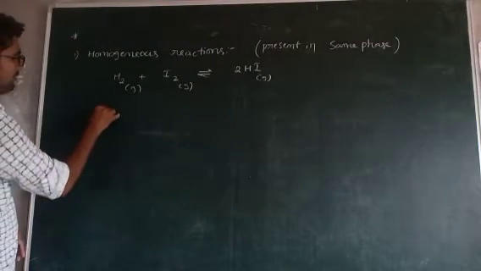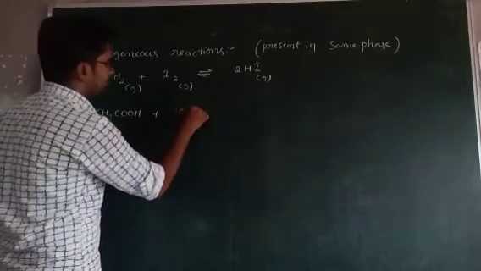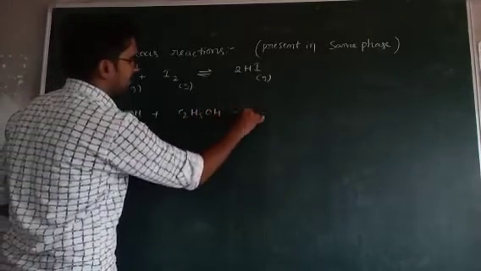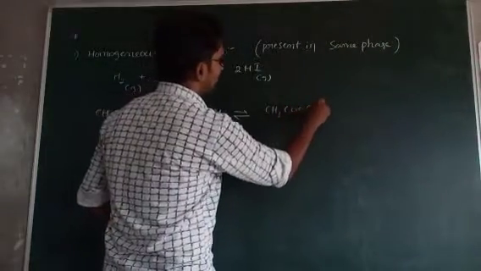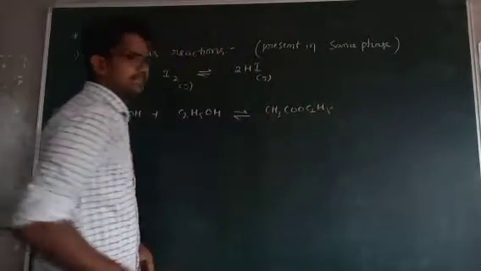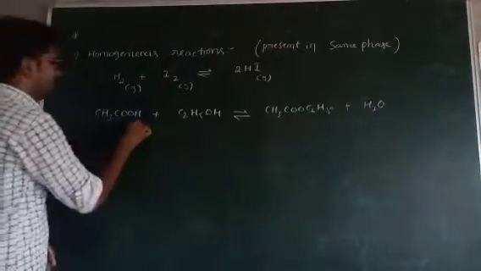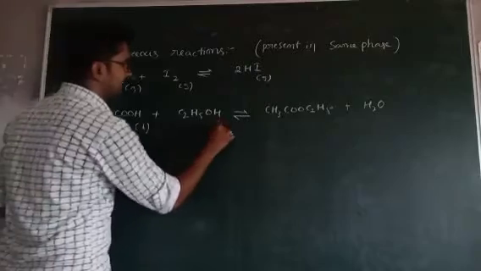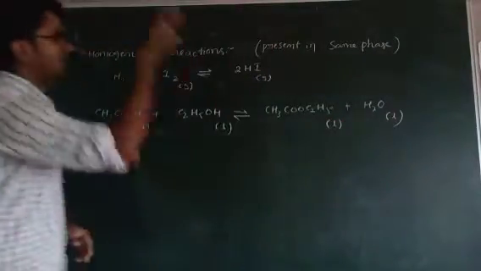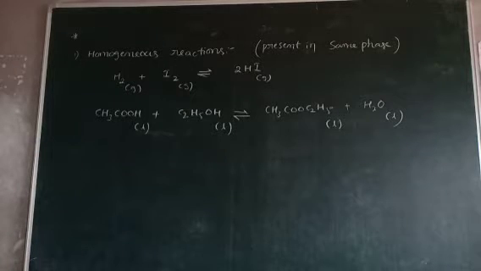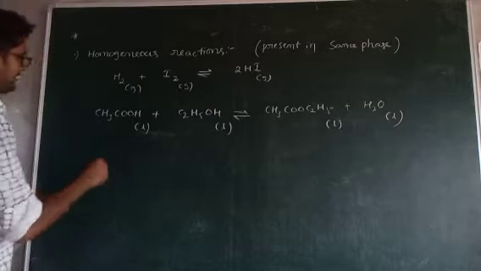Another example, CH3COOH, acetic acid, plus C2H5OH, ethyl alcohol. It gives CH3COOC2H5, ethyl acetate, ester, plus water. Here in this reaction also, this is liquid, liquid, liquid, liquid. All the reactants and products are present in the same phase. Such types of reactions are called homogeneous reactions.